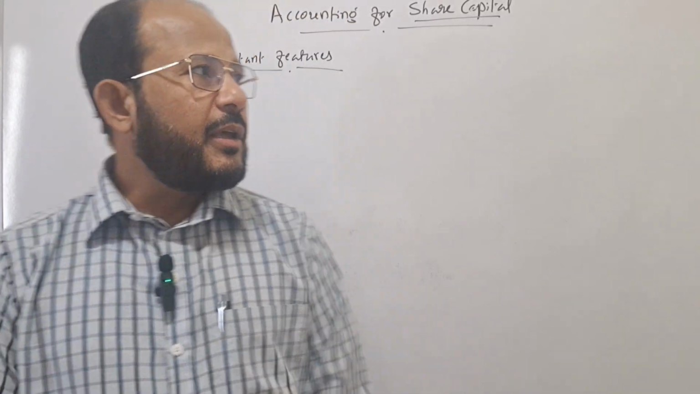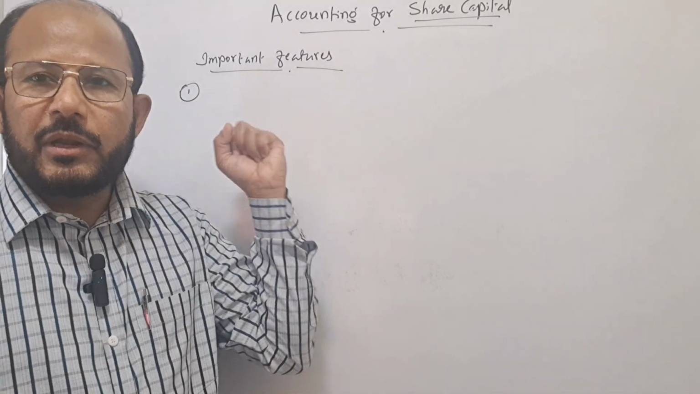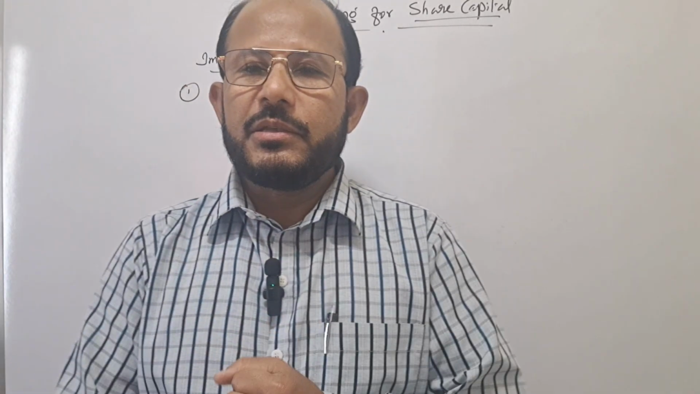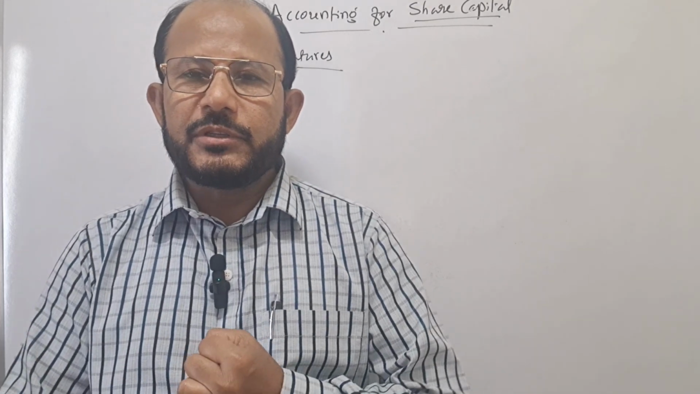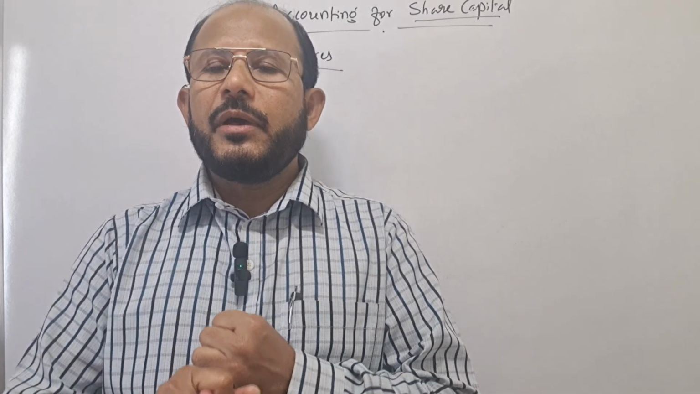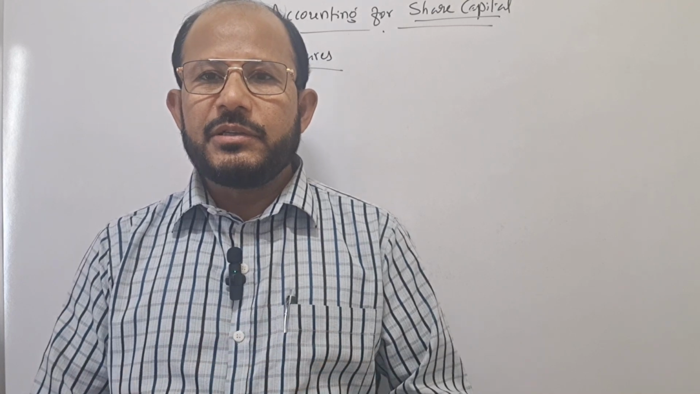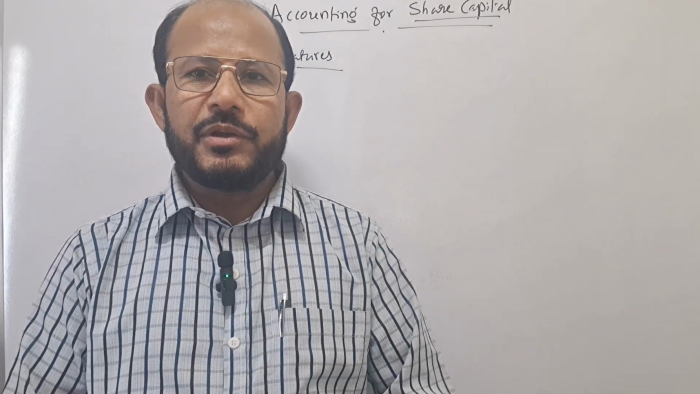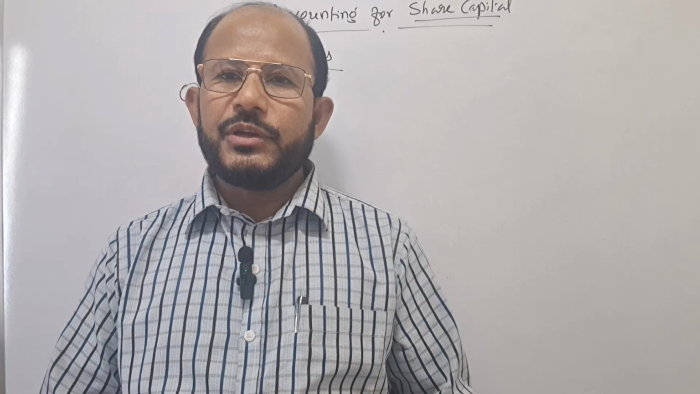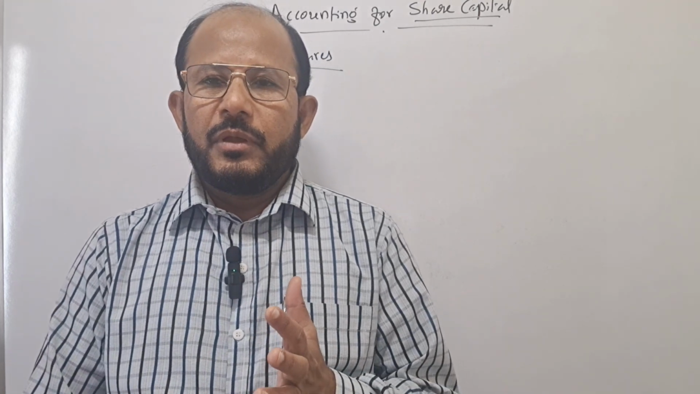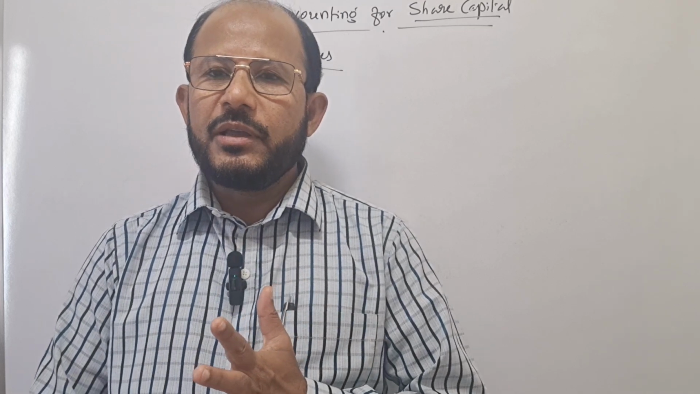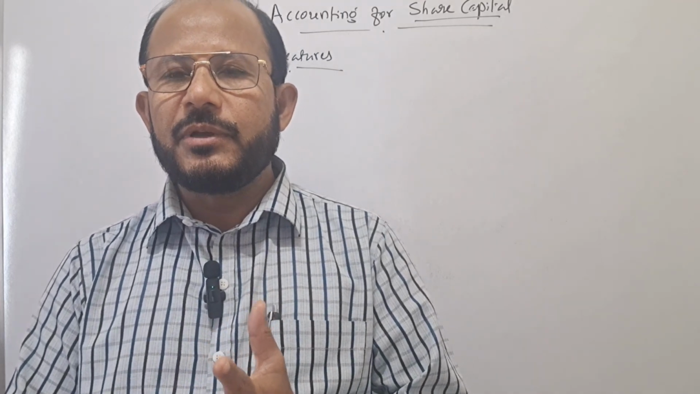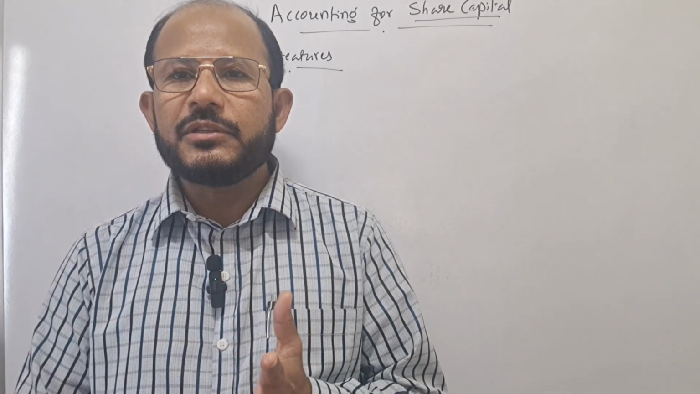Okay, try to understand the important features of a company. What are the important features? First, a company is an association of persons created by law. It comes into existence by following the rules and regulations. It is not so easy to form a company. Therefore, registration is compulsory. This is also one of the important features. Registration as per the Companies Act is compulsory.